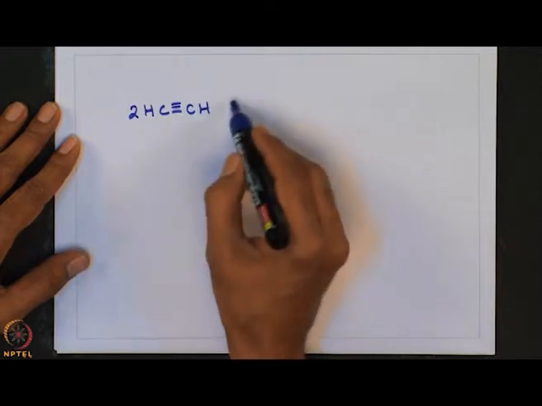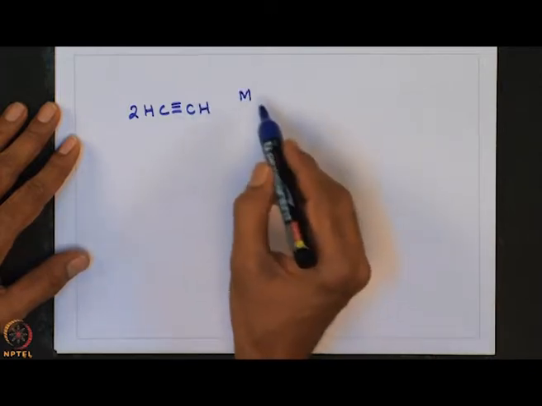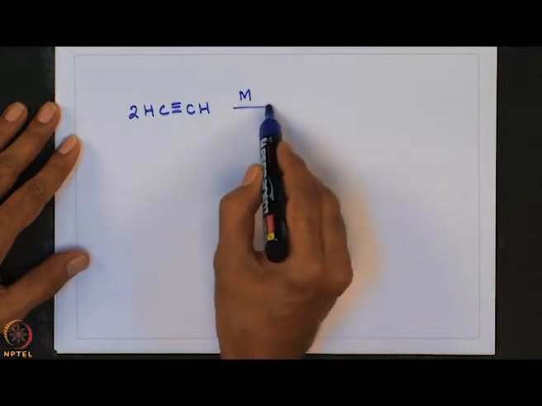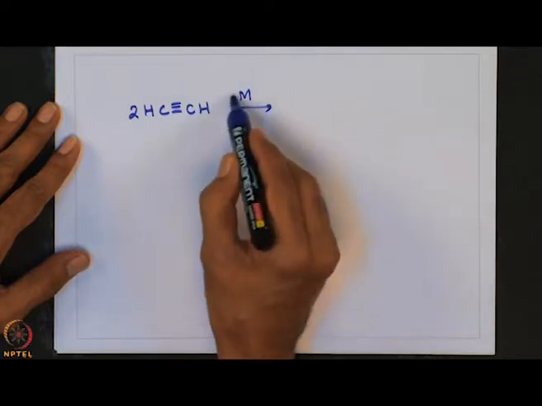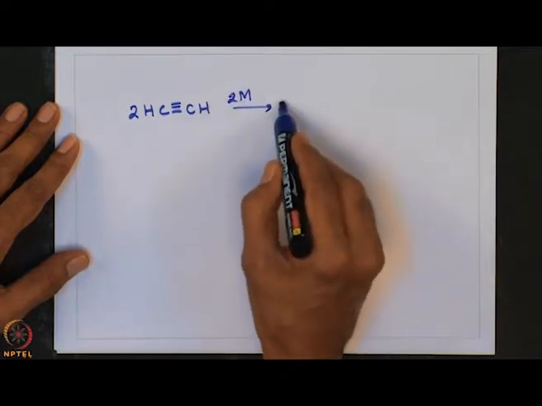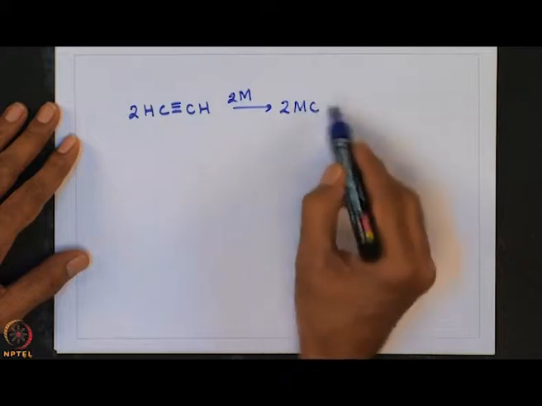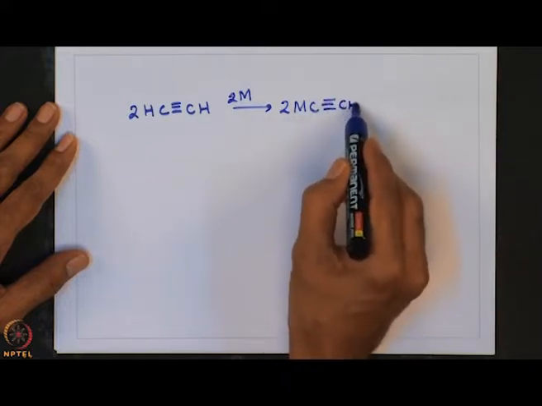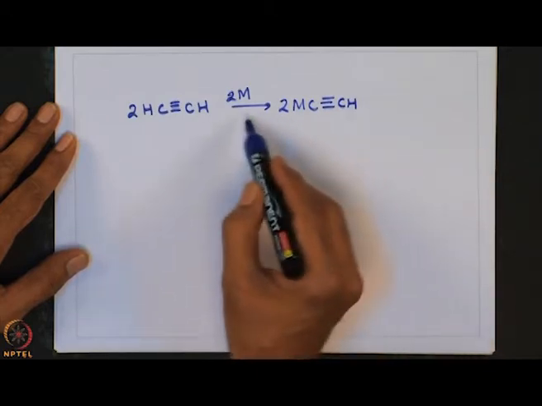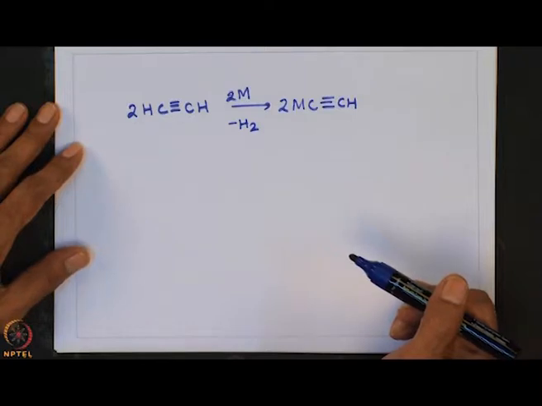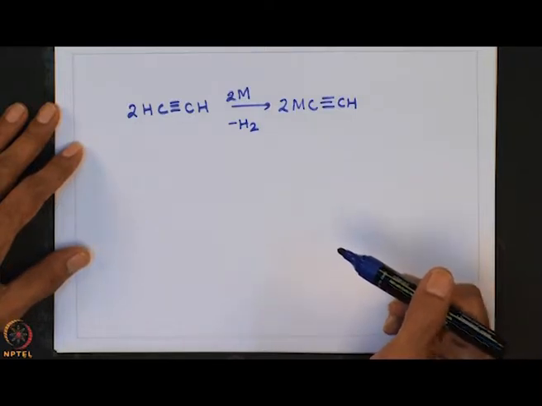When acetylene is treated with one equivalent of M, it forms... and of course here H2 is liberated, and then